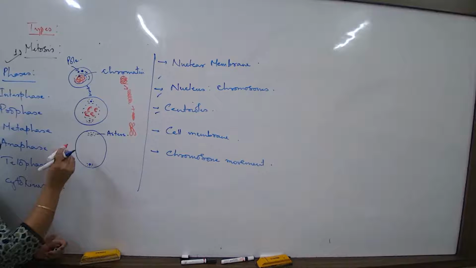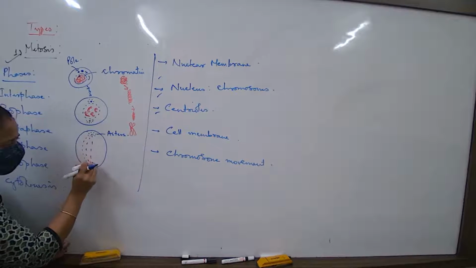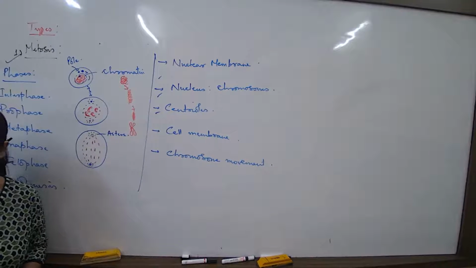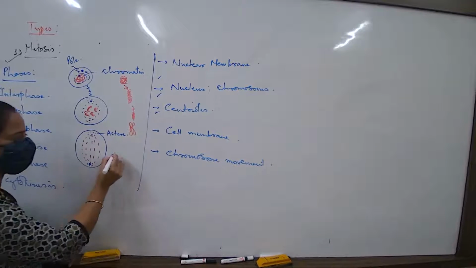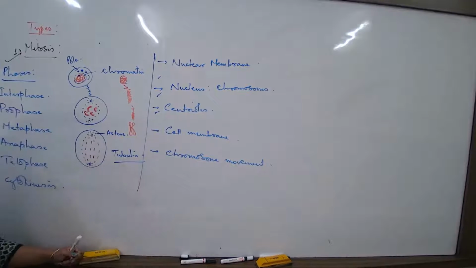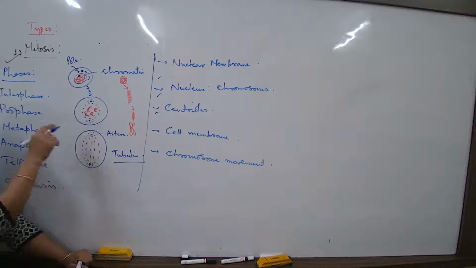So I draw the asters this way, and now, what about the nuclear membrane? Fully gone it is. And from one pole to the other, this type of tubular network, protein network has been formed. Some tubular protein जिसको हम tubulin बोलते हैं, this type of protein network, microtubular protein, these are thread-like protein chains start getting formed from one pole to the other.